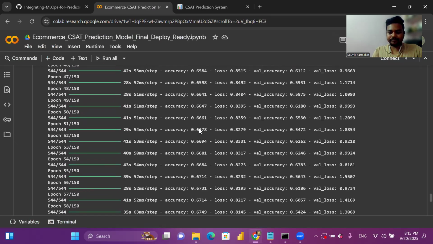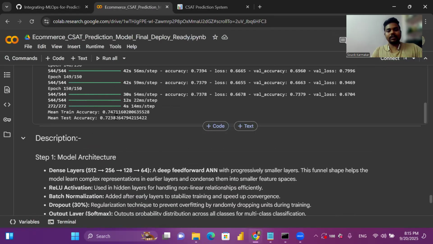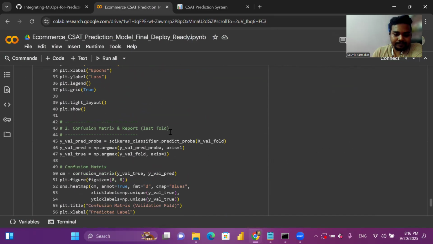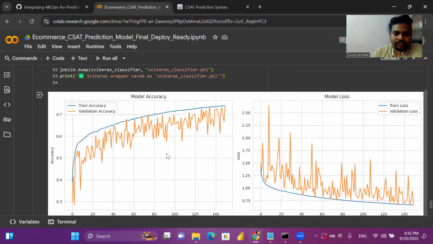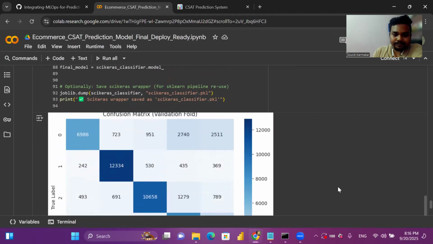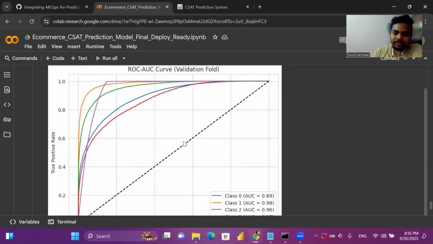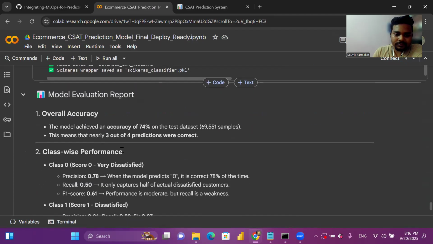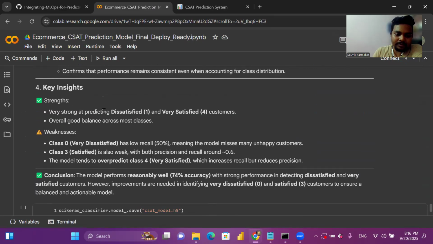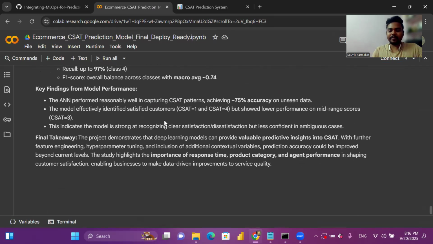There is the accuracy. Just a minute. Yeah, this is the accuracy part. So I got 75% accuracy. So this is the visualization part of the model accuracy and the model loss. This is the confusion matrix for the validation fold. This is the ROC AUC curve. You can see. So after that, I have saved the model as model.h5.